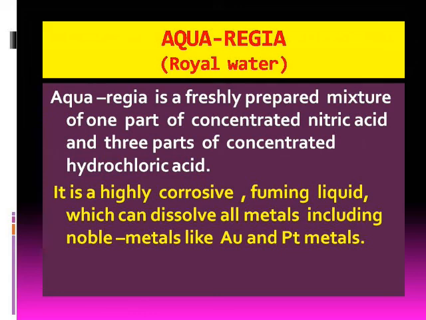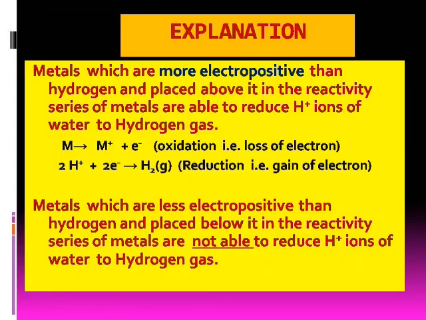Students, now let us see how metals are able to displace hydrogen gas from dilute acid.